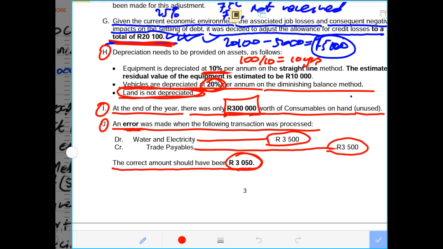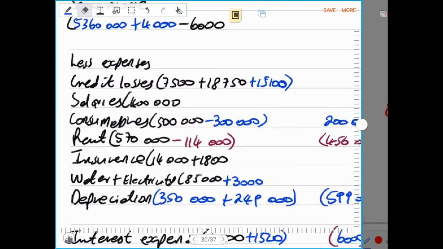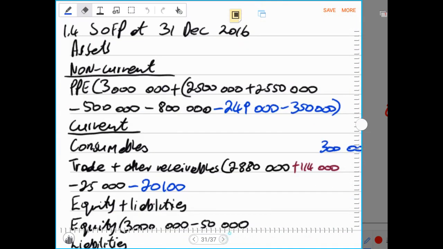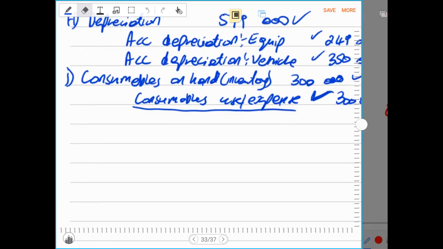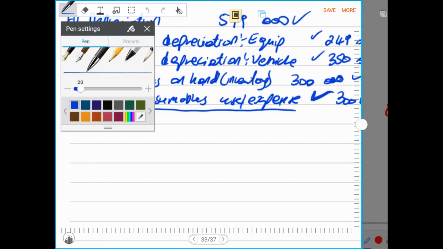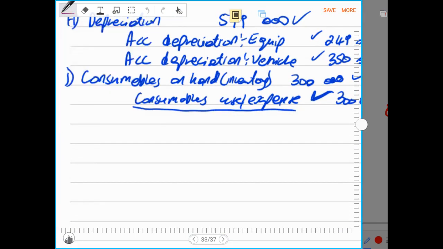We know that they could have done this, but they've done this. That for now we have to correct the error, which is the last journal entry. In this last journal entry, others will just be the workings because they are not necessary for the calculations. I'll just show you everything, what could have been done and what was done and how to correct the error. This is the last one.